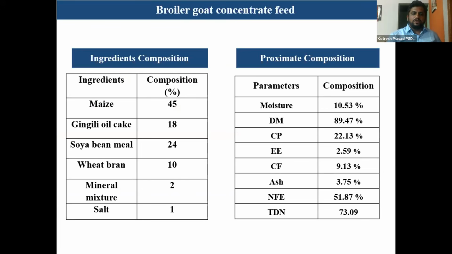So this is the ingredient composition. To have more than 20% CP, it is a creep feed composition where you can have the energy source, that is maize 45%, ginger ale 18%, soybean meal 24%, wheat bran 10%, mineral mixture 2%, and salt. So it will be a very good creep feed or starter for sheep and goats.